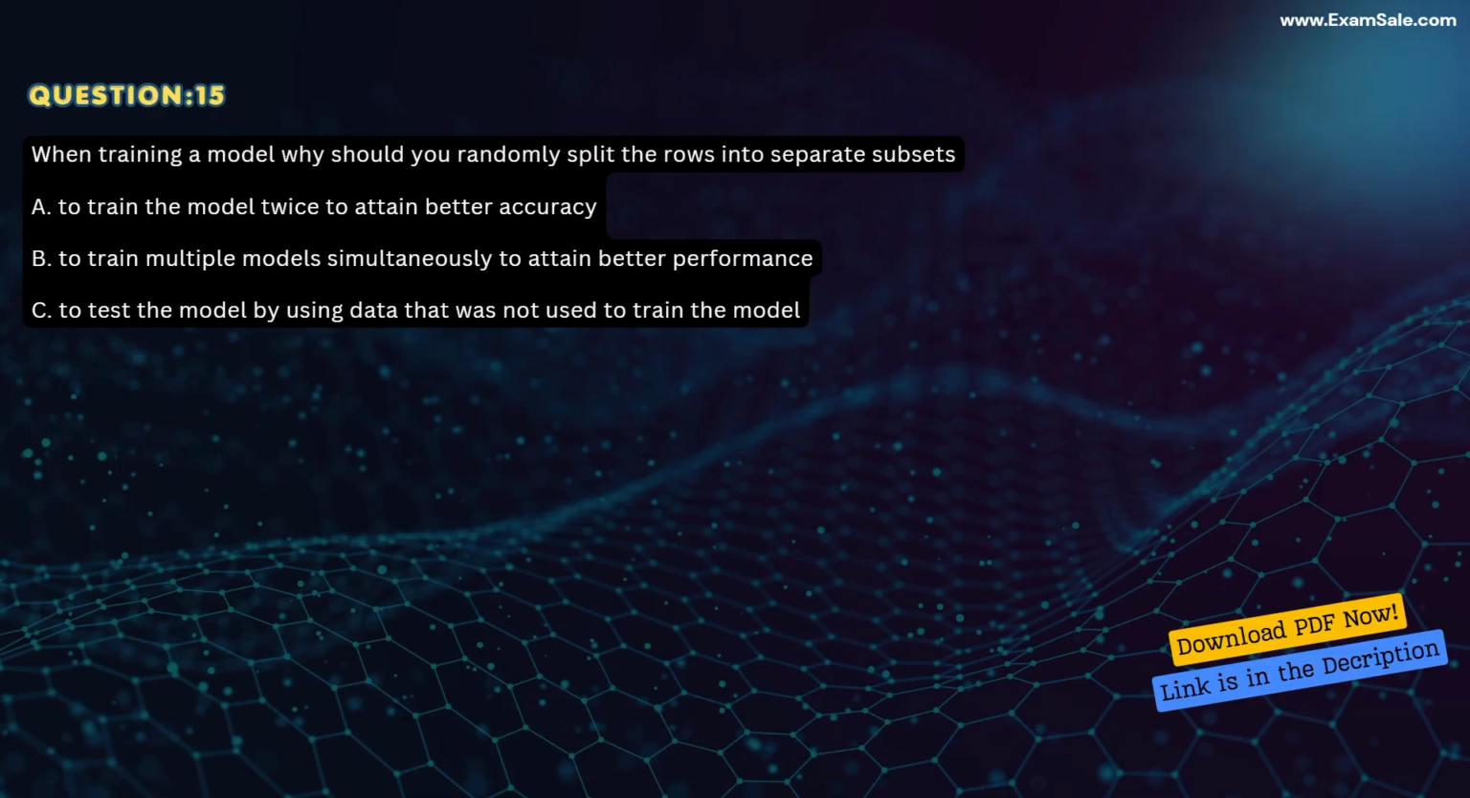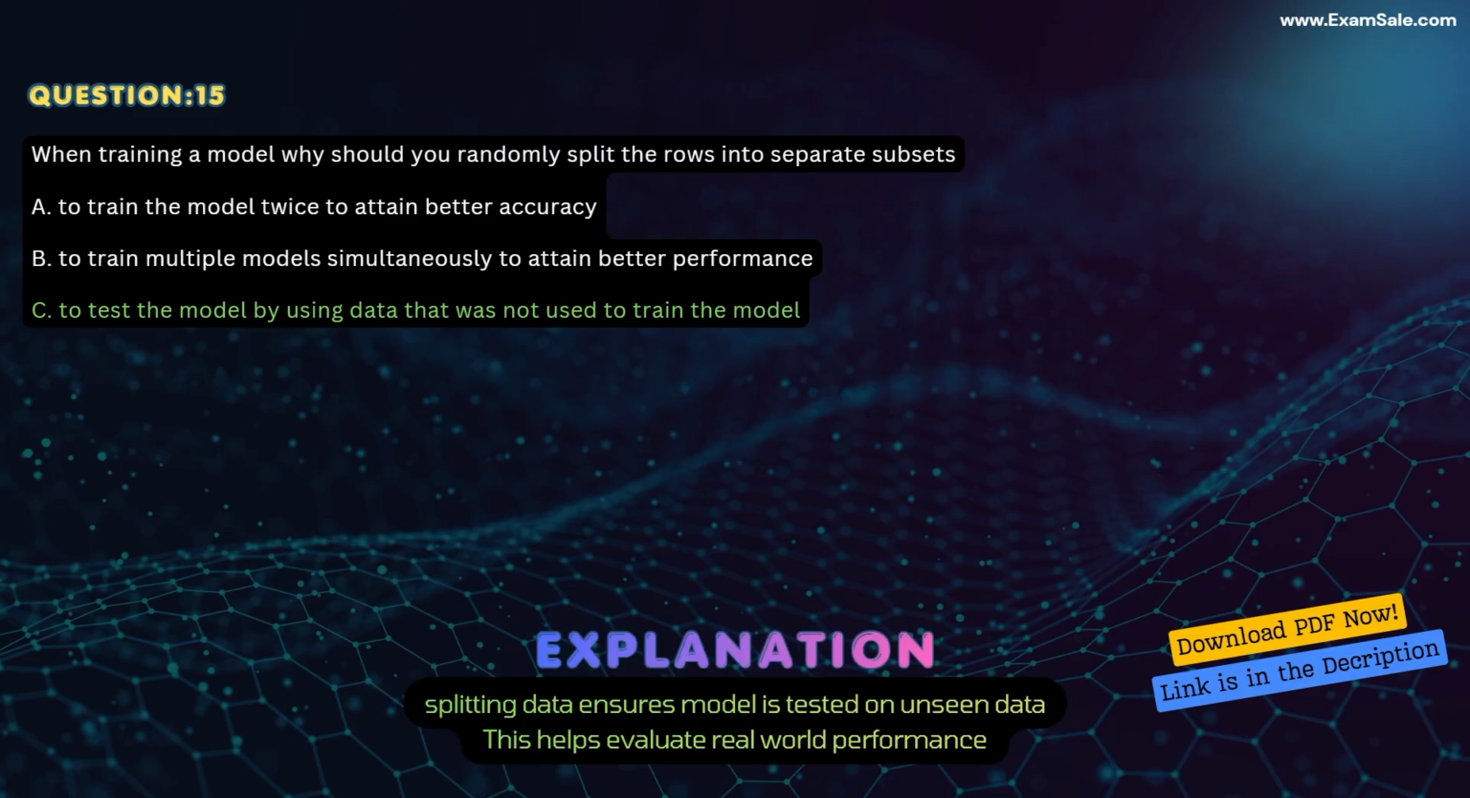Question 15. When training a model, why should you randomly split the rows into separate subsets? A. To train the model twice to attain better accuracy. B. To train multiple models simultaneously to attain better performance. C. To test the model by using data that was not used to train the model. Correct answer, C. To test the model by using data that was not used to train the model. Explanation. Splitting data ensures the model is tested on unseen data. This helps evaluate real-world performance.